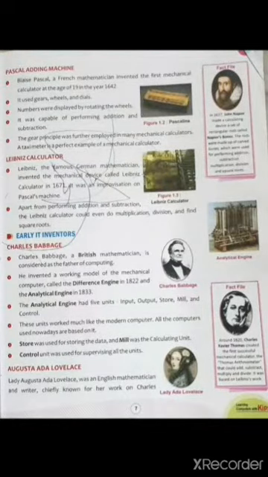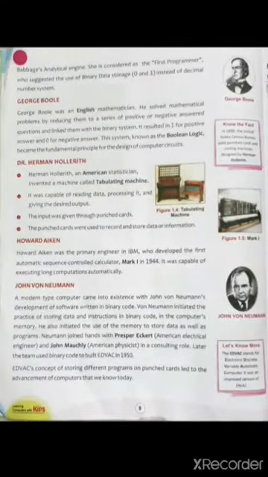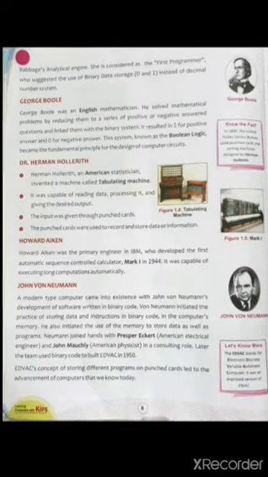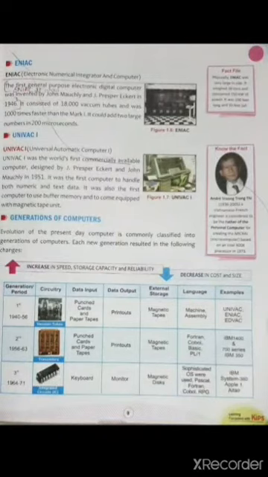We have also learned about some early IT inventors like Charles Babbage, Lady Ada Augusta Lovelace, George Boole, Dr. Hermann Hollerith, Howard Aiken, John von Neumann. We have also learned about ENIAC and UNIVAC 1.